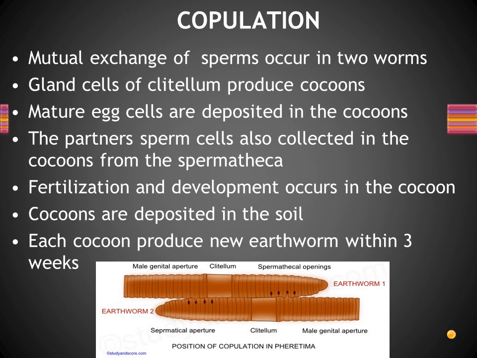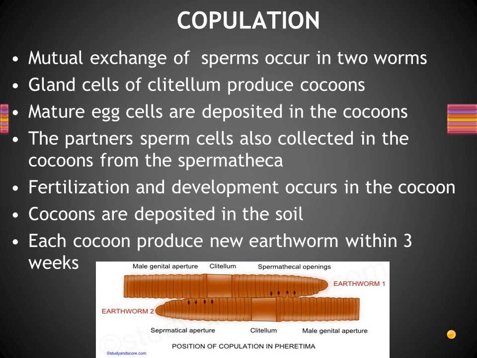Then the third part is the male genital aperture. Just now we discussed the male reproductive system, where we said male genital aperture, right? Two pairs of testes are present in segment numbers 10 and 11, right? From that, the funnel-like structures, known as seminal vesicles, extend as the vas deferens, a long tube. Then it opens outside as a pore or aperture known as the male genital aperture, which is present in segment number 18. Understood? Those things we discussed now in the male reproductive system. Fine. Now we can come to the point of how the copulation occurs.